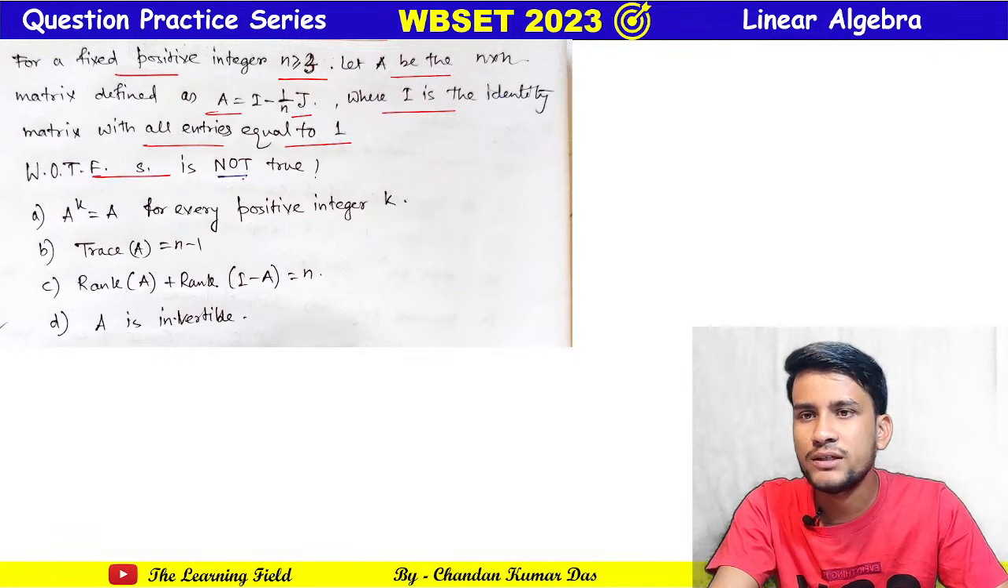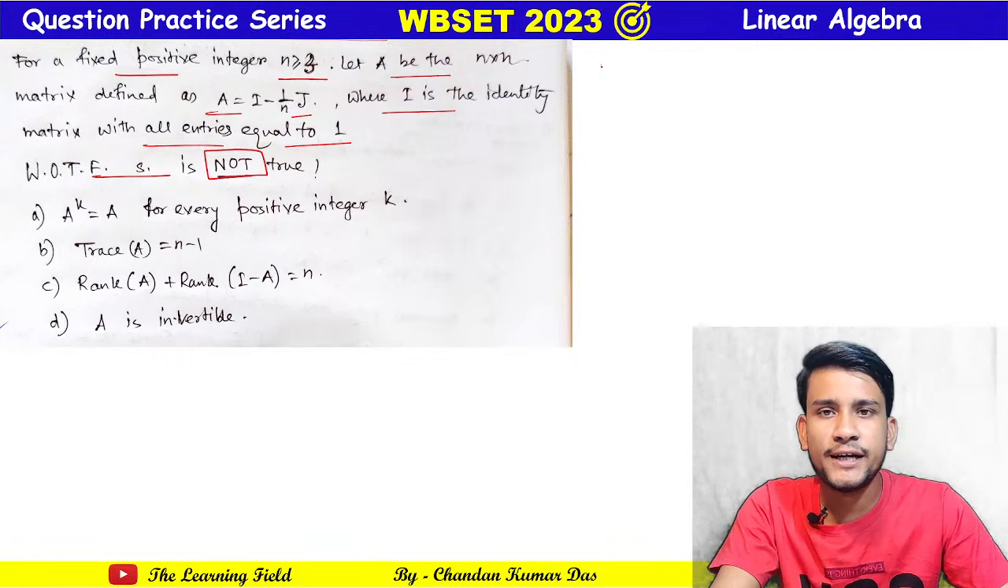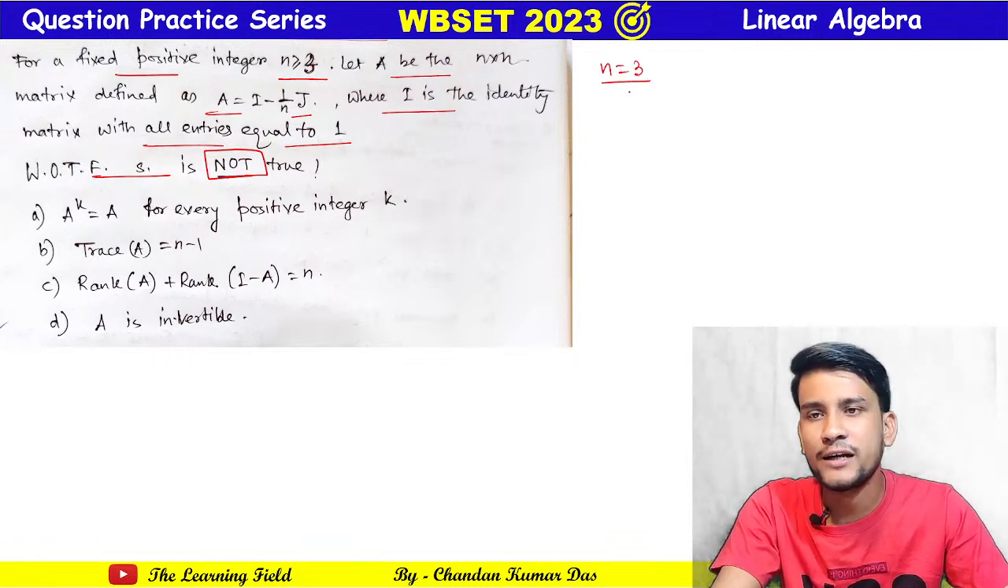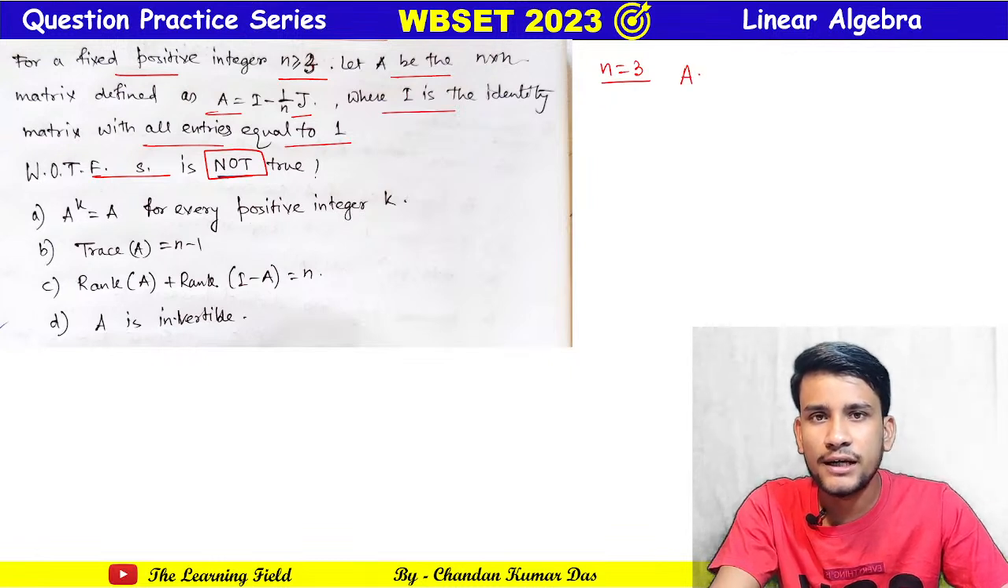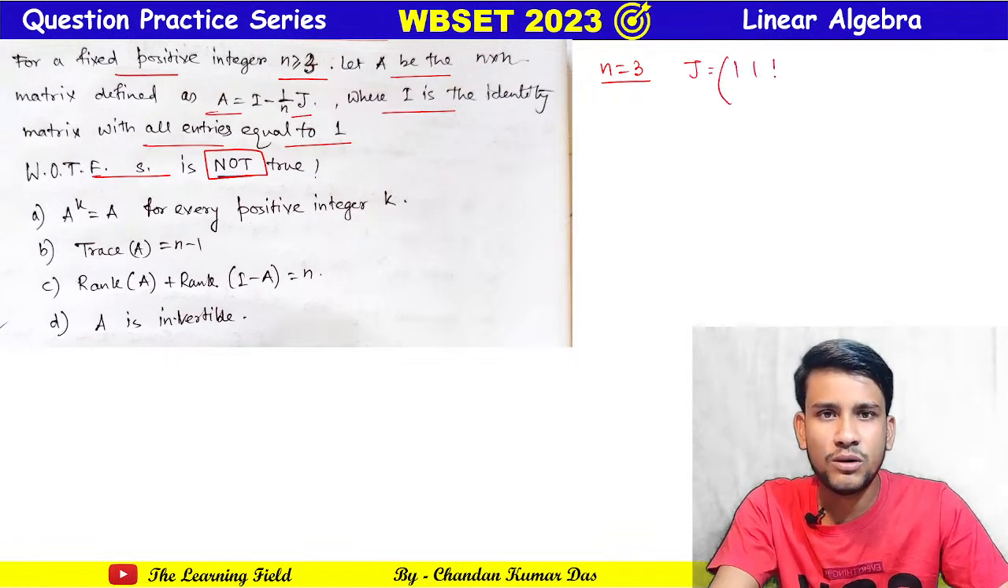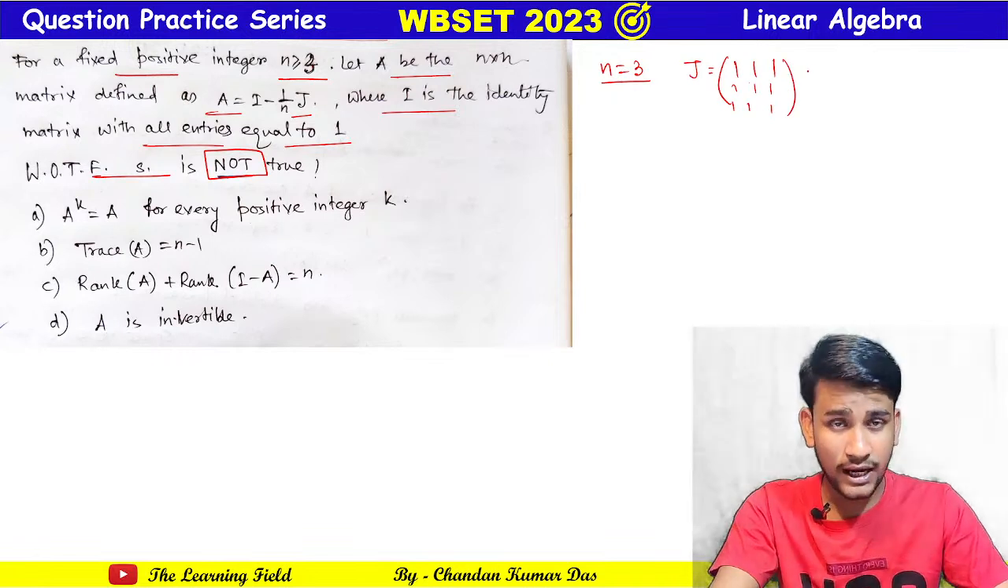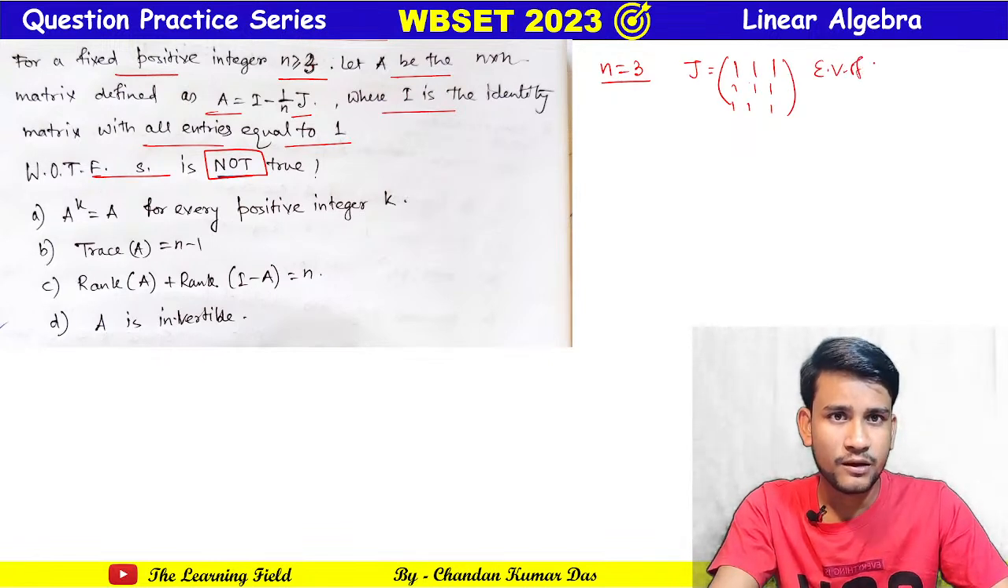Then which of the following statements is not true? Okay, so if we take n equal to, suppose, a finite value 3, then A equals what? Now the eigenvalue of J, where J equals the matrix of all ones, 1 1 1 1 1 1 1 1 1. So the eigenvalues of J are 3, 0, 0.